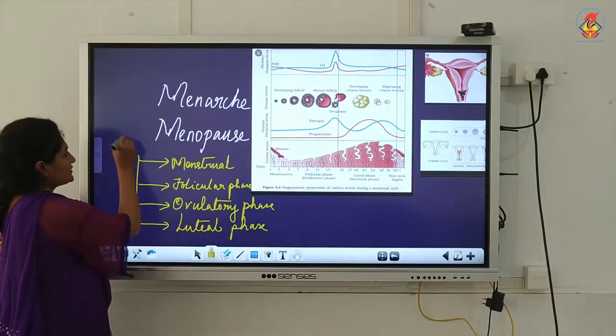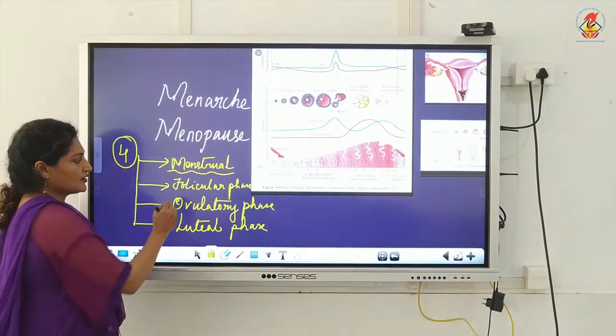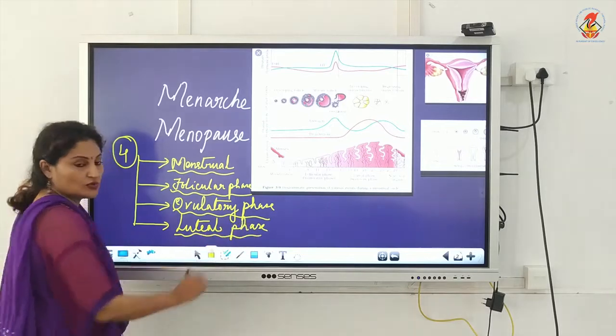So the 4 phases of the menstrual cycle are the menstrual phase, next the follicular phase, followed by the ovulatory phase, and the last phase is the luteal phase.